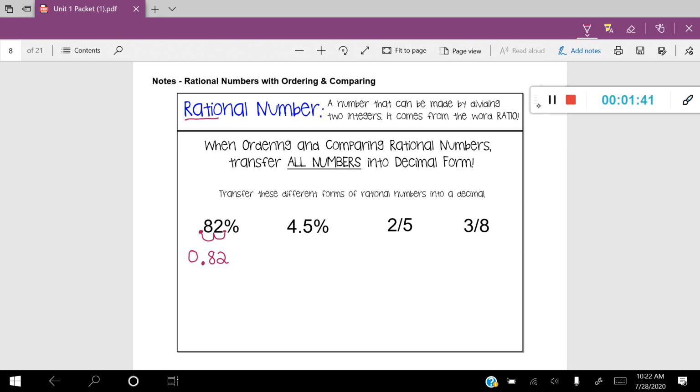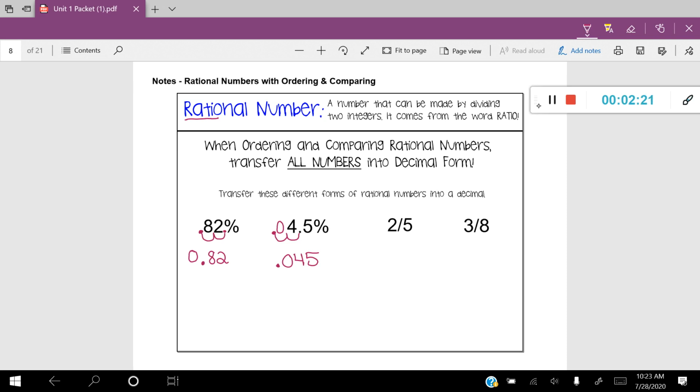4.5%. You can see here that this percentage actually has a decimal. So that's where we're going to start moving our decimal to the left. So we're going to move it over 2 spaces, 1, 2, and that's going to be the new location of the decimal. And when we do that, we can see that we have this empty space here in front of the 4. We're going to go ahead and put a 0 there. That's called a placeholder. And that's going to be our decimal, 0.045 or 45 thousandths.